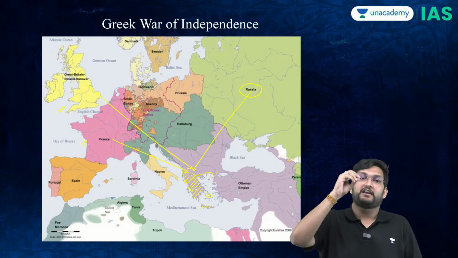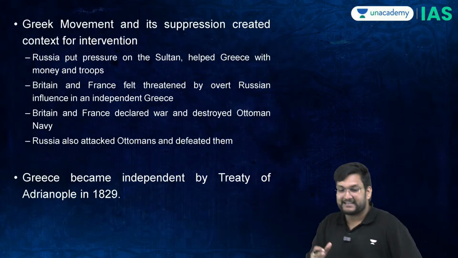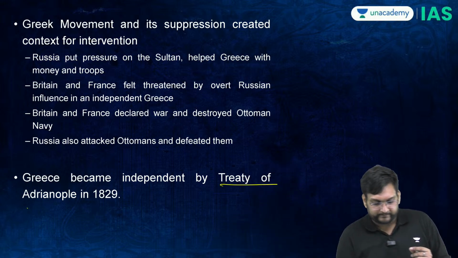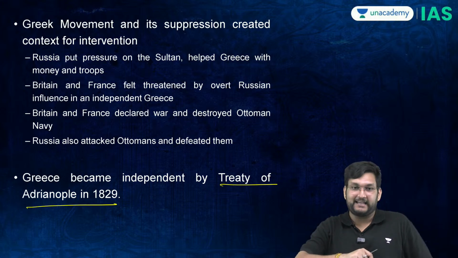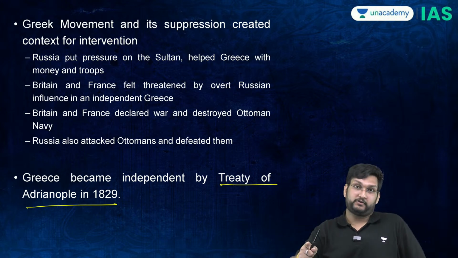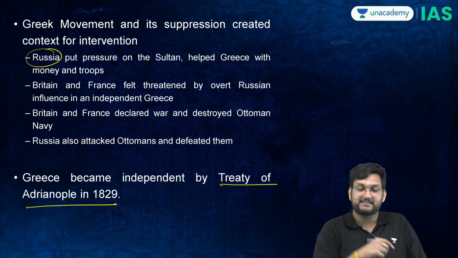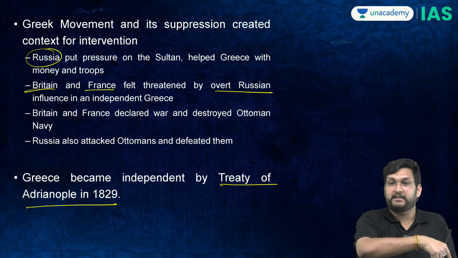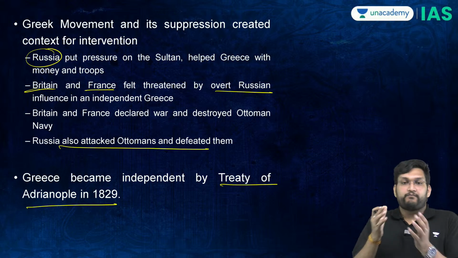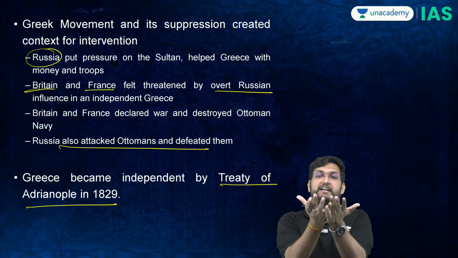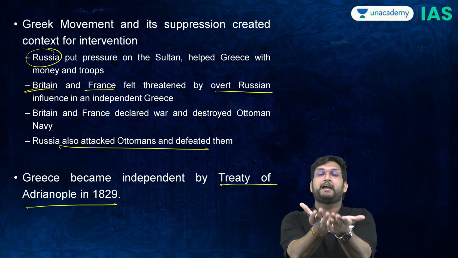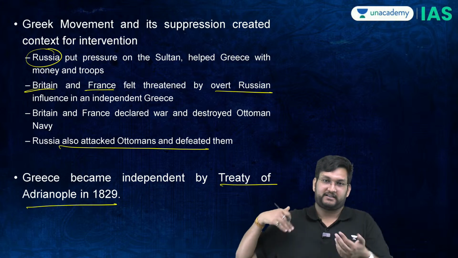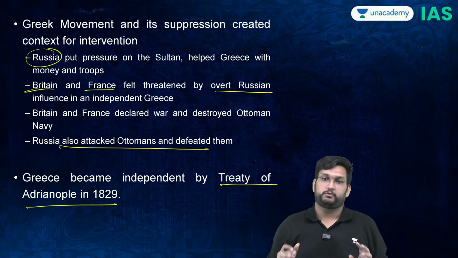Now, this is where Greece will be created as an independent country via the Treaty of Adrianople in 1829, recognized by the great powers also, because first the Russians attacked the Sultan, then the British and the French attacked the Sultan because the Russians were involved, and thereafter Greece will be given their independence on a platter. And the platter was, Greece, take this independence, we Russians, Britain and French are giving it to you.